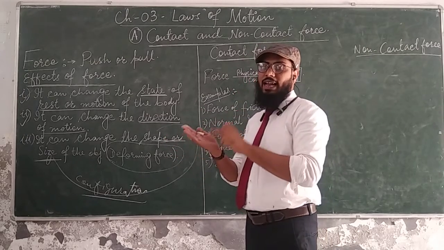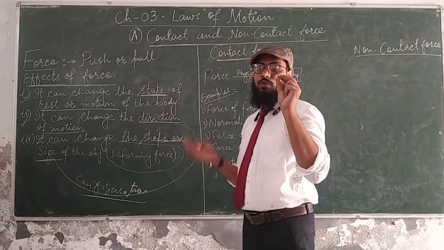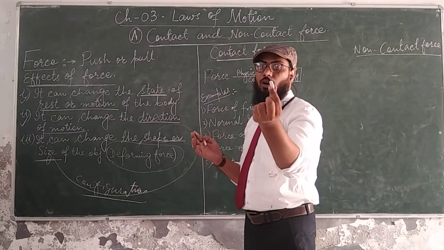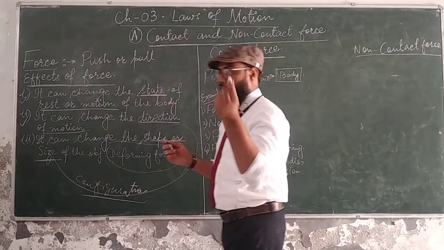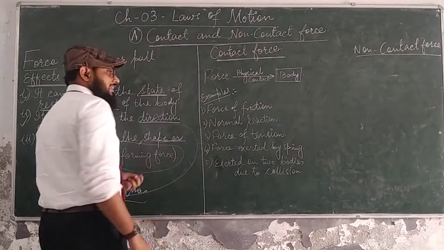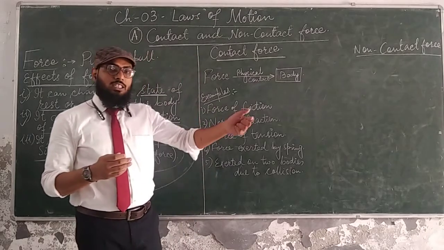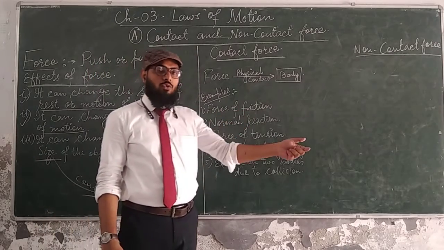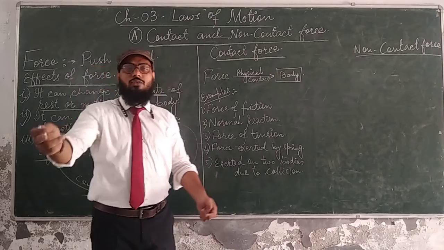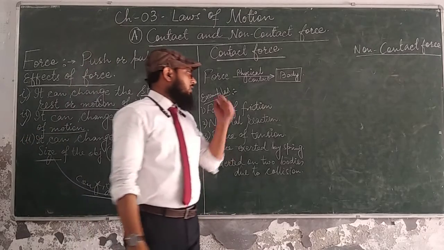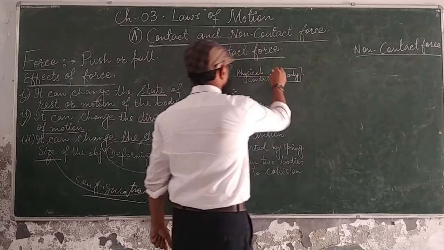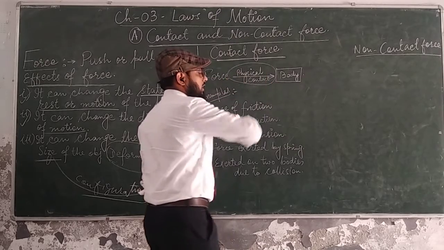So your bat acts as an agent, which applies the force on the object, that is the ball. So when there is a physical contact between the agent which is supposed to apply the force and the body on which the force is being applied, these are called contact forces.